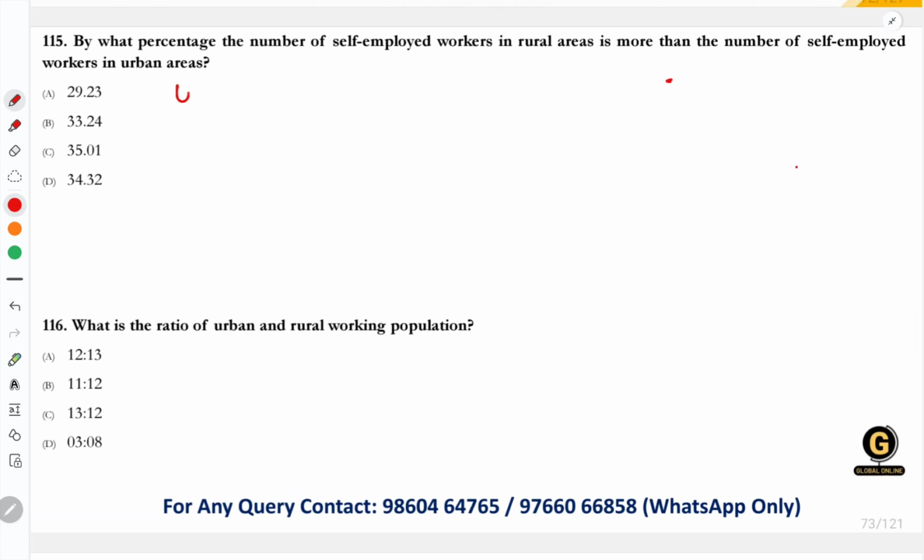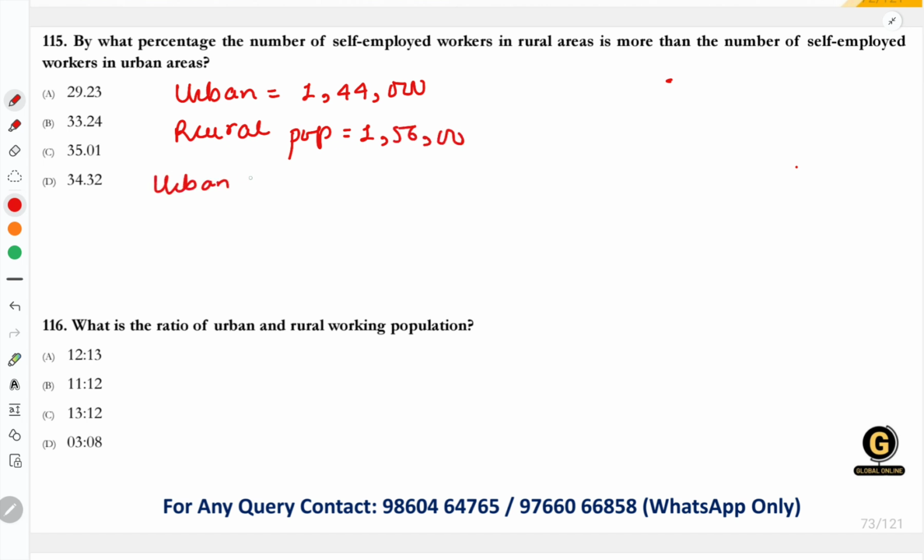As we know, the urban population that we calculated was from the total population, 1,44,000, right? Similarly for rural, the population is 1,56,000. Now, urban is 40% of the total urban population. So how many urban self-employed are there? 40% of the total urban population, which is 1,44,000.